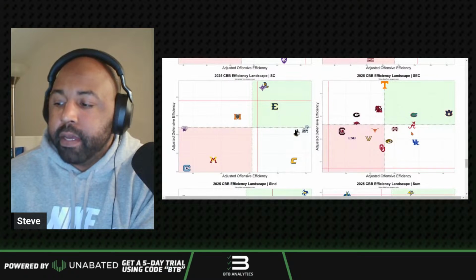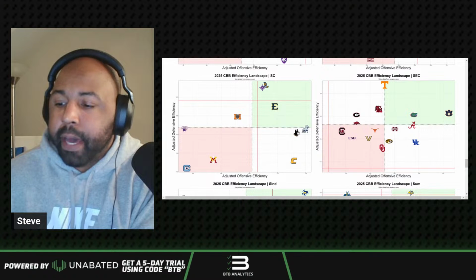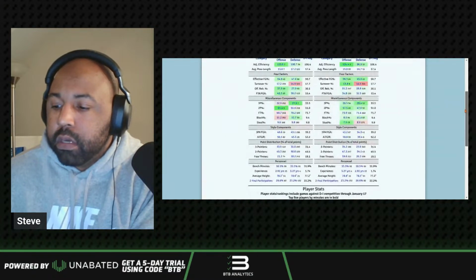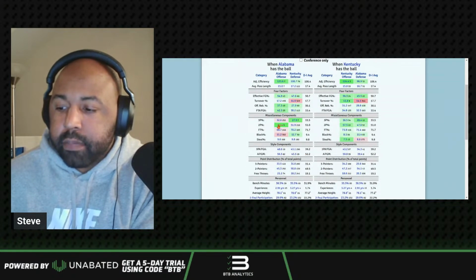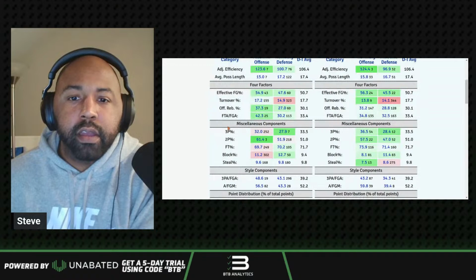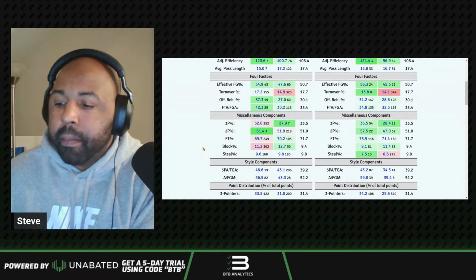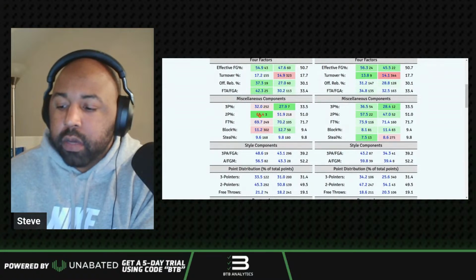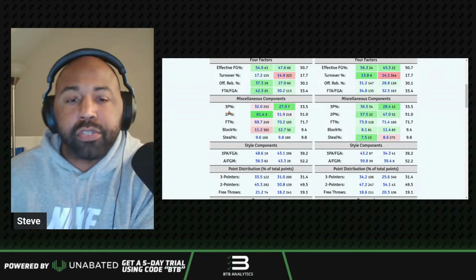Again, mostly coming from the efficiency landscape, and I think the last thing too, Kentucky gets a pretty good rap about their 3-point defense. If you look here, Alabama, right? We think about them as a 3-point shooting team, but you look at their 3-point percentage, they're 32%. That's a little hard to see. They're 32% here, and Kentucky is the best at guarding the three. But if you look here at their point distribution, we're more efficient at actually scoring twos, right?